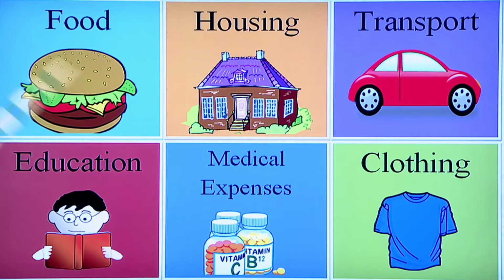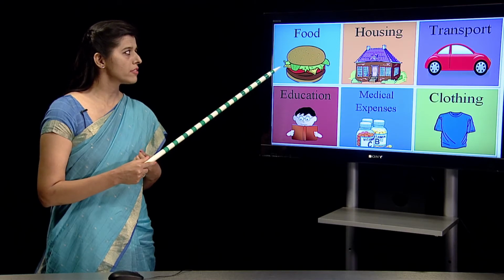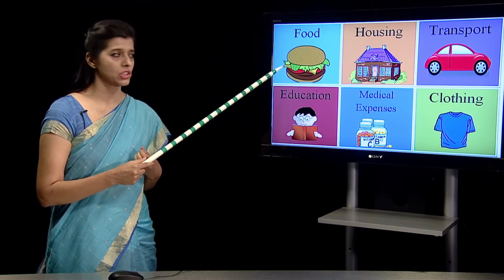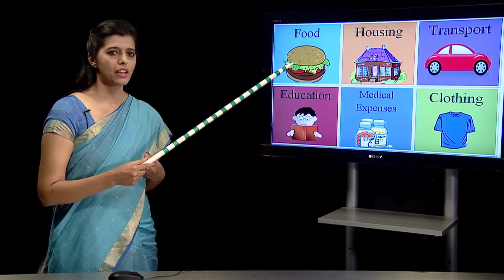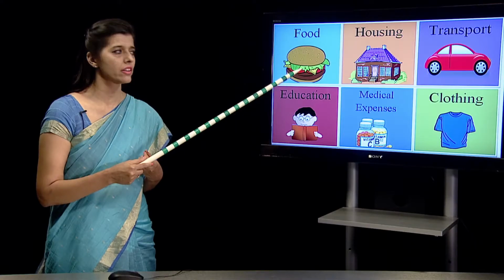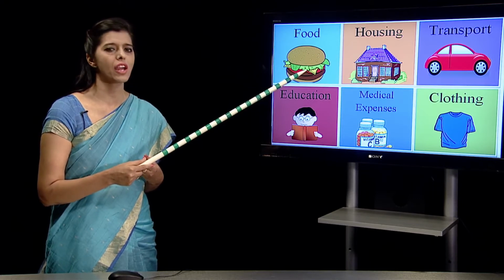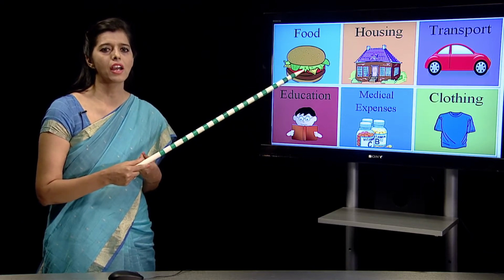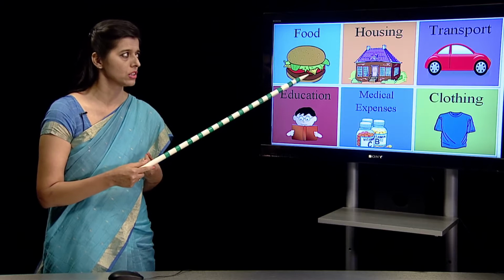One is food, like a family needs to eat. Every member has to satisfy his hunger every day. So food is a very important part of our expenditure. Then we go on to housing. We have to live in a house for shelter. So for housing, we need to spend, so that we invest for a house, or we are staying in a rented house, but we are paying the money, we are spending our money in the form of expenditure.